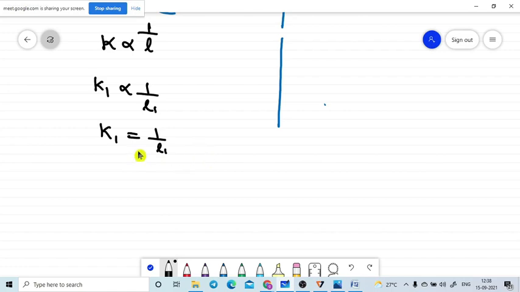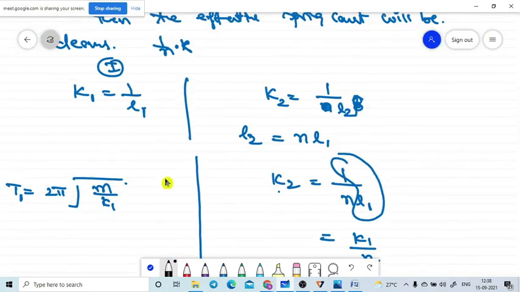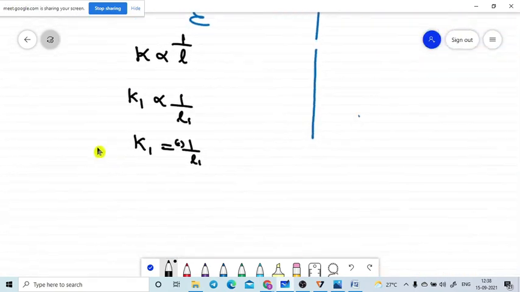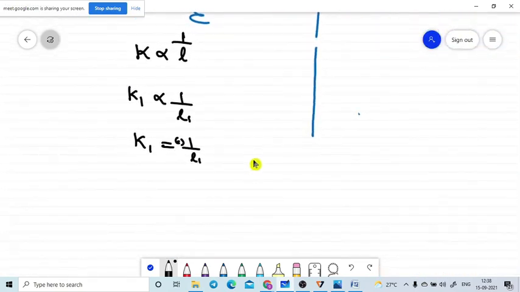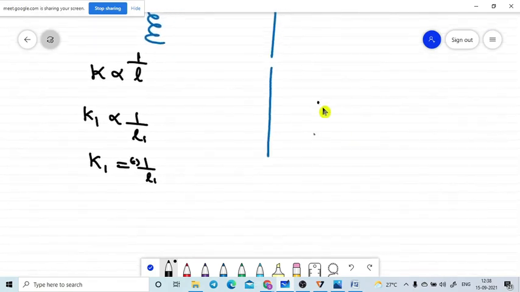Some constant is there, don't care about that constant. Now if you go to the second case, K2 is directly proportional to 1 by L2, so K2 is equal to the same constant into 1 by L2.